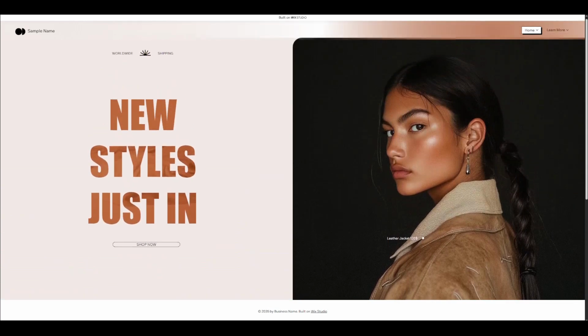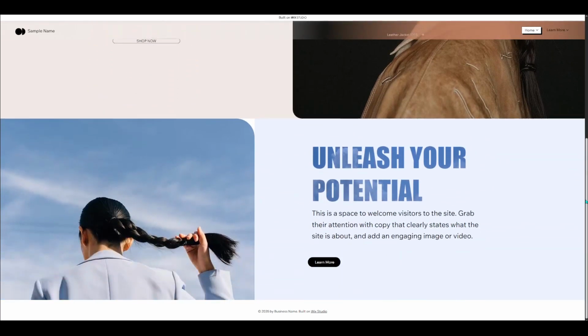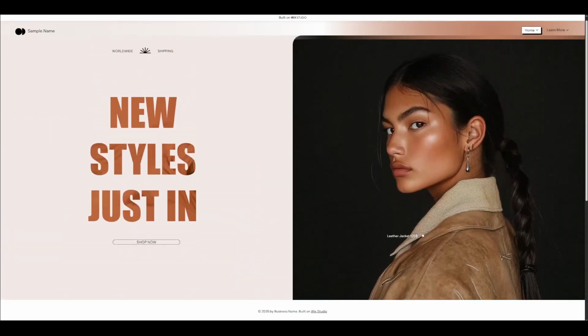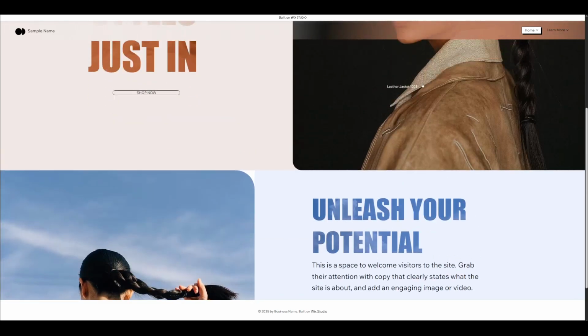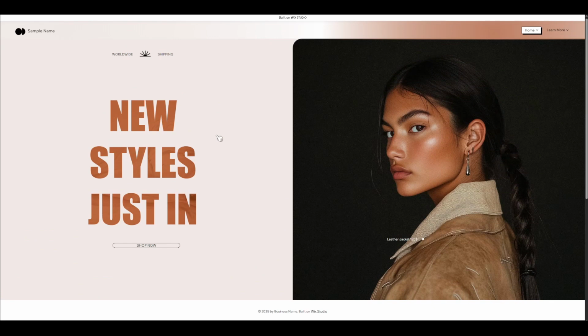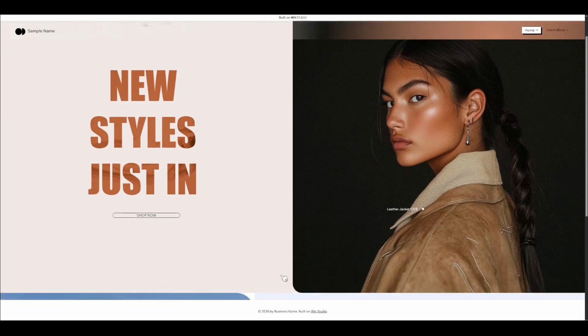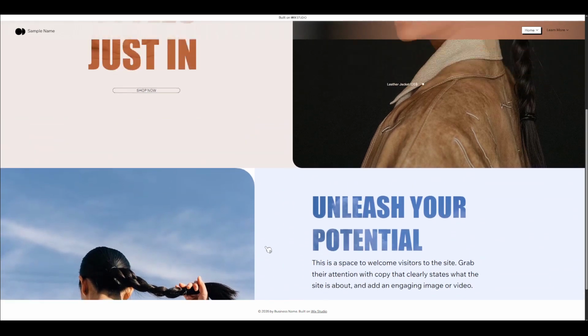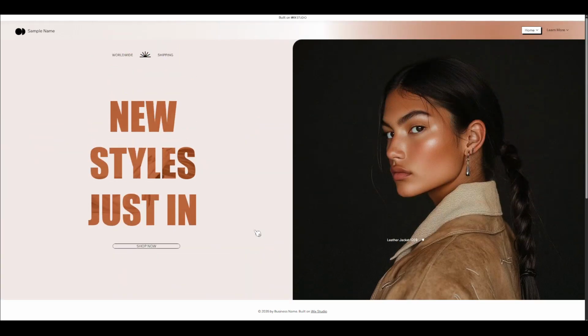And there you have it. Your footer is now pinned in Wix Studio. By following these simple steps, you've improved your website's user experience by keeping important information readily accessible. Make sure to review other customizability options Wix offers to further enhance your site's effectiveness and design.